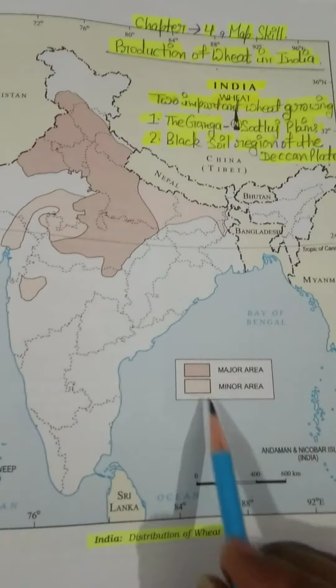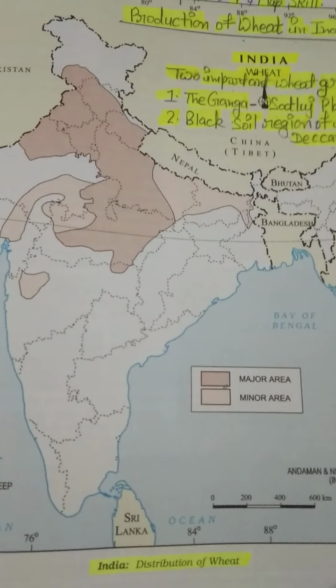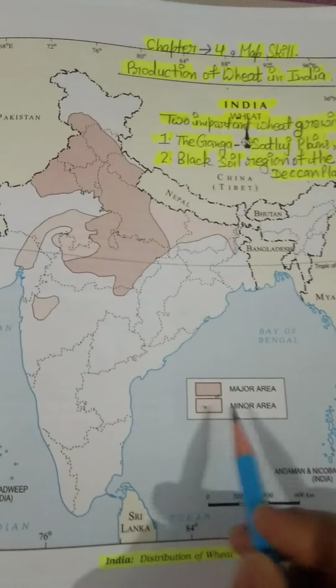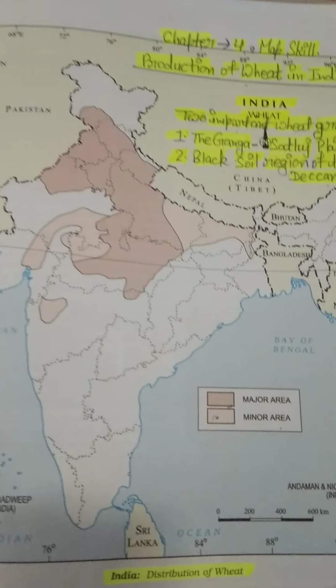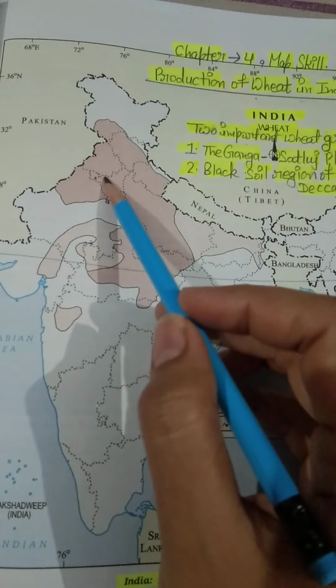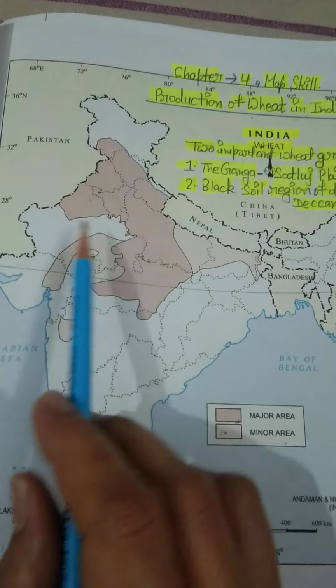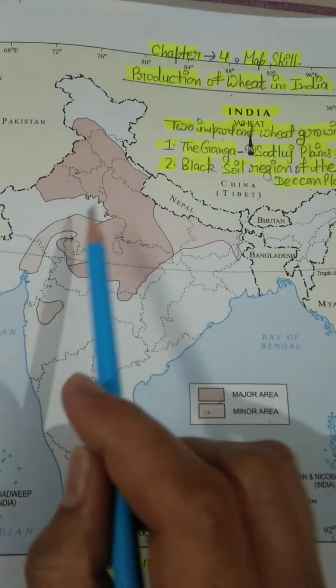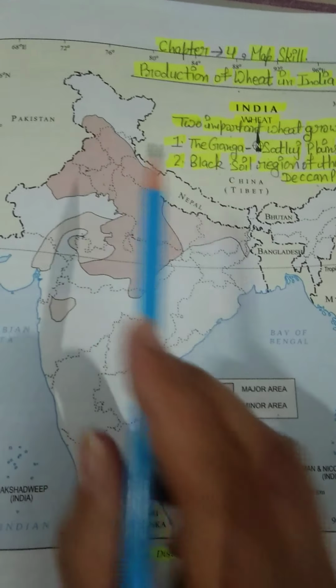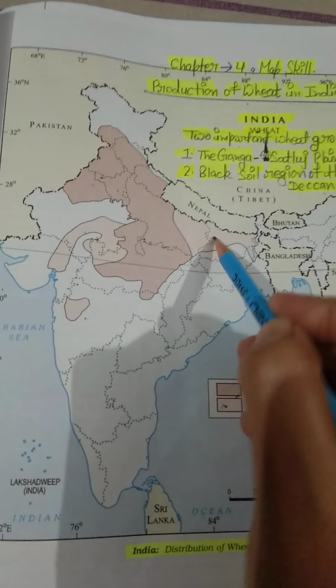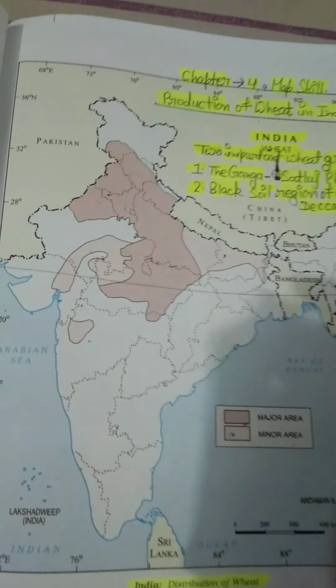Students, this dark shading is equal to major area, and this light shading is equal to minor area. The states with dark shading are the major producers of wheat, and the light shading states represent minor production of wheat.